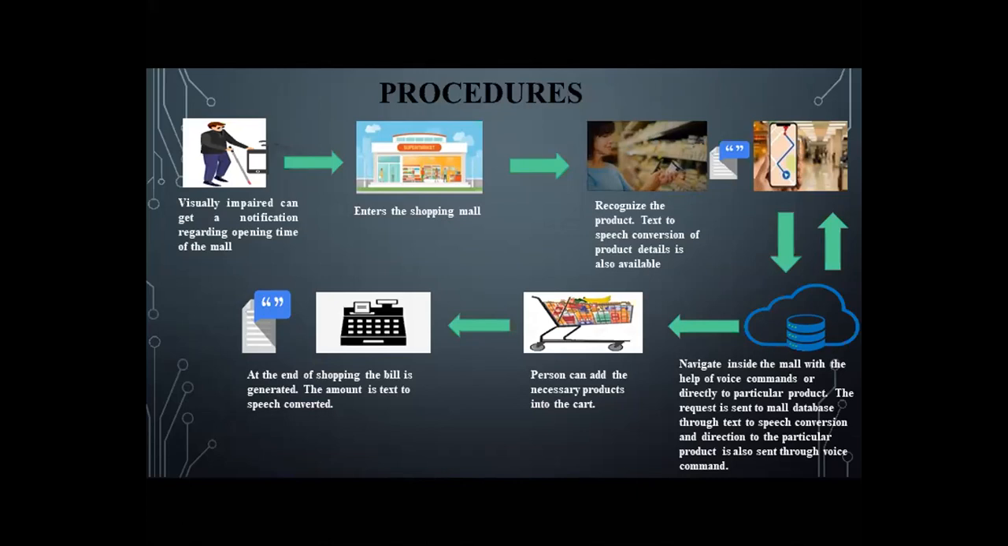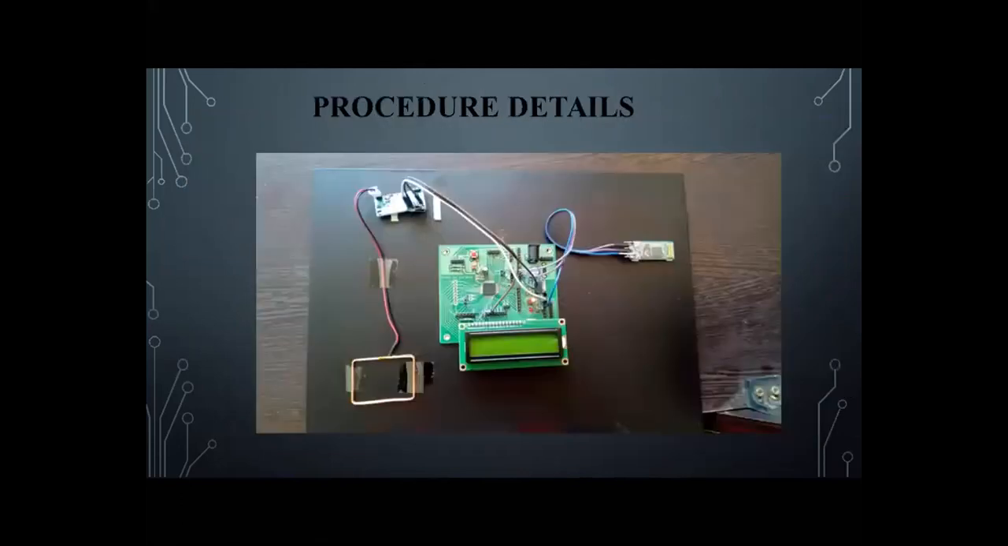After finding a product, it is his decision to take it or not. When he takes a product, he can add it to the cart. The total bill amount will be generated based on the price of the products. After the shopping is done, the billing amount is given as voice output to the visually impaired person. This is how these procedures work.